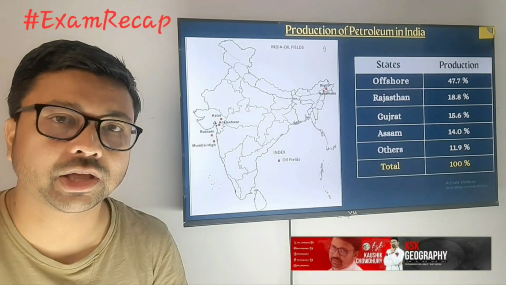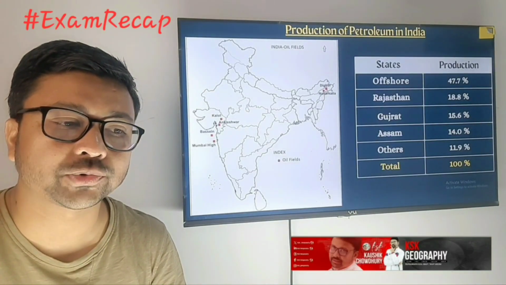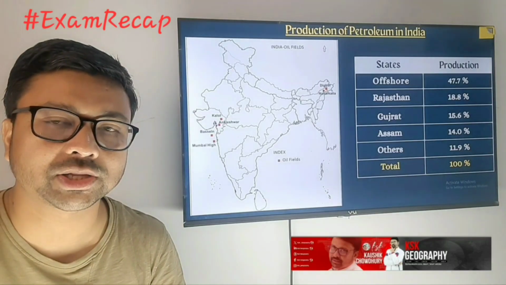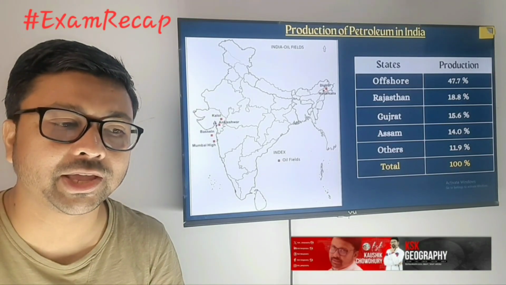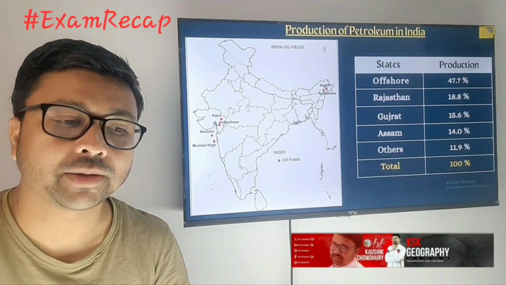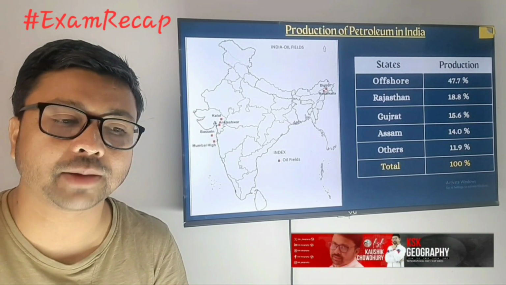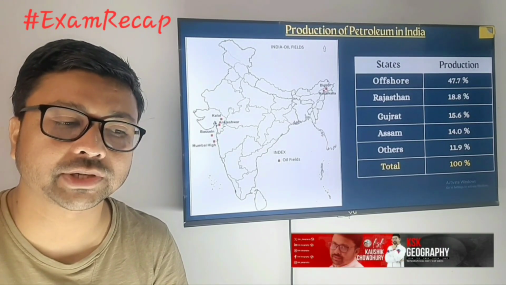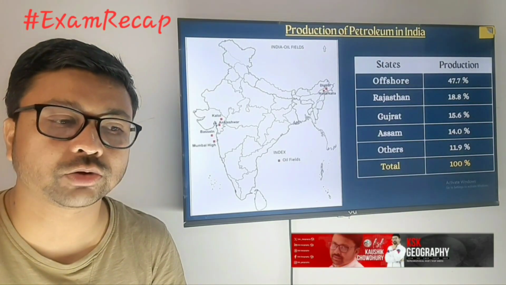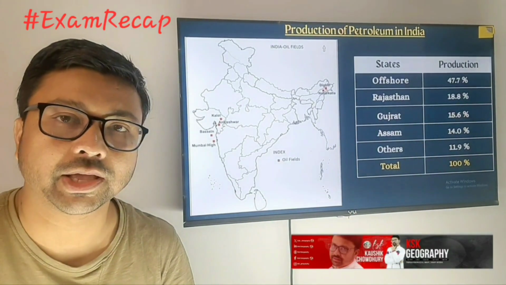Next, here you can see in India there are zones like the offshore fields, that is in the ocean. Basically, we are getting 47.7% from Mumbai High, Rajasthan 18.8%, Gujarat 15.6%, Assam 14.0%, and other states 11.9%. Those are the state-wise distributions.